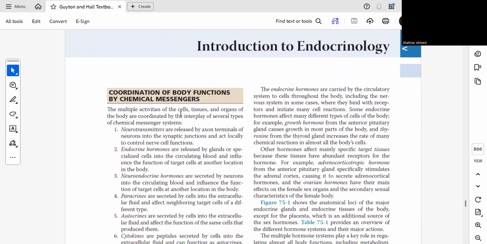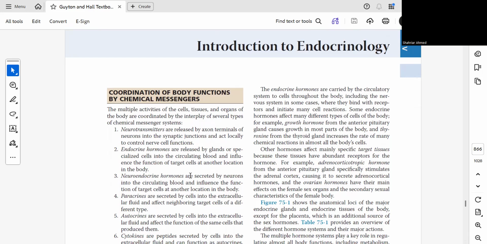Multiple activities of the cells, tissues, and organs of the body are coordinated by the interplay of several types of chemical messenger system. One, neurotransmitters are released by axon terminals of neurons into the synaptic junctions and act locally, controlling nerve cell functions. Endocrine hormones are released by the glands or specialized cells into the circulating blood and influence the function of target cells at another location of the body.